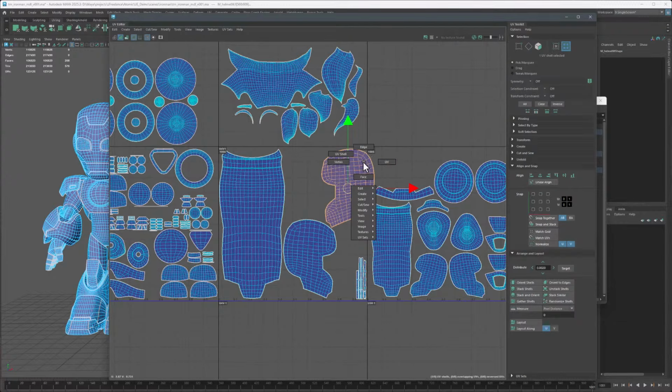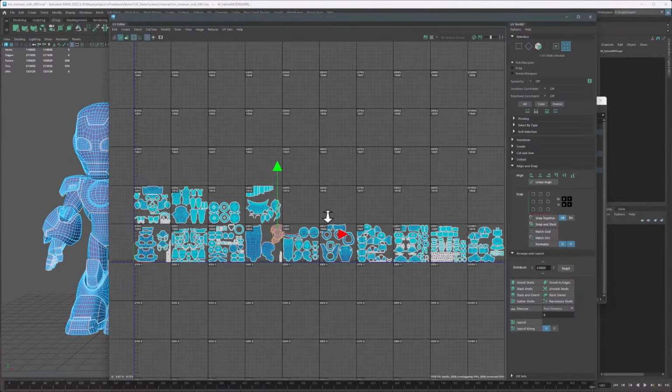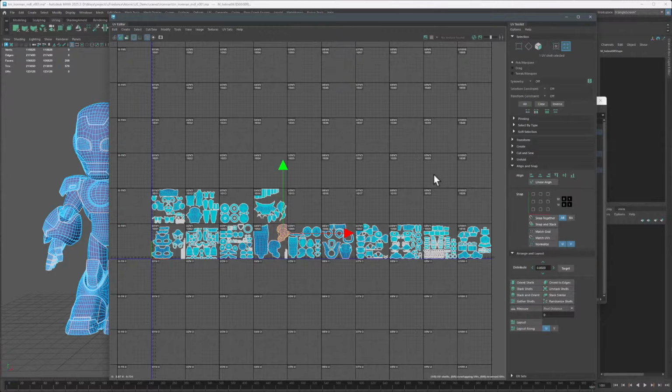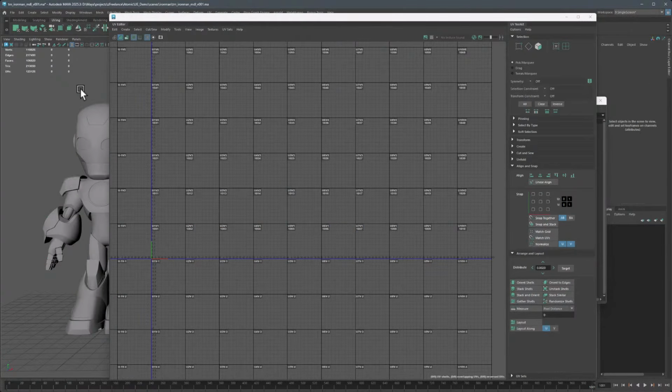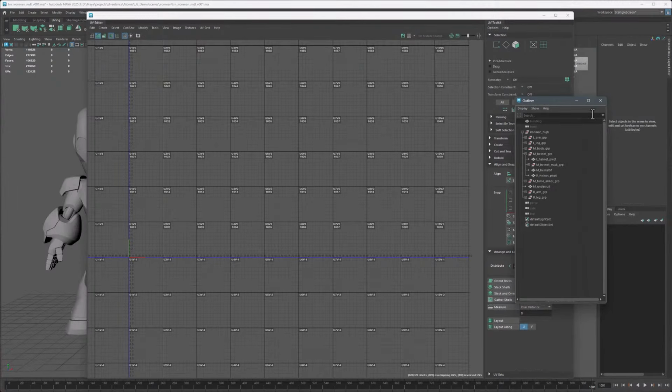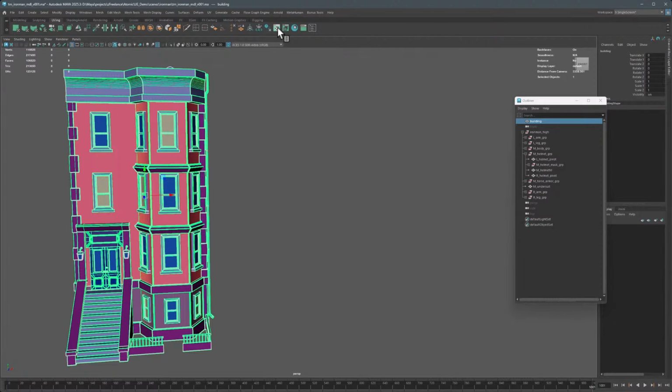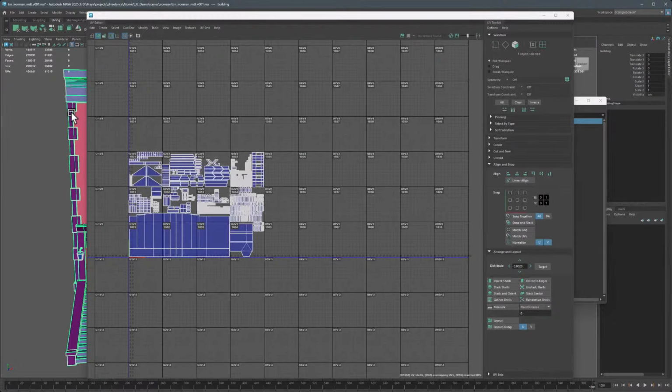Now, for the purposes of the demo, I actually kept this pretty minimal, so everything else is pretty traditionally laid out. But this can make a gigantic difference in terms of time taken to UV something when it comes to large objects like a building. And I'm just going to bring up a building that I've done, frame it so we can see it, and then I'll bring back my texture data.